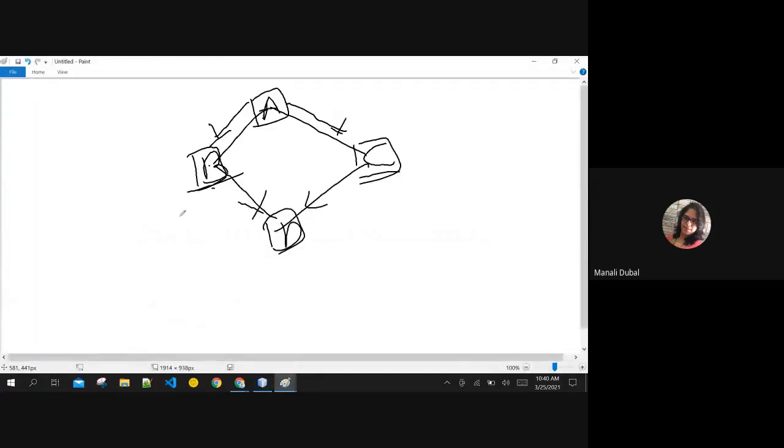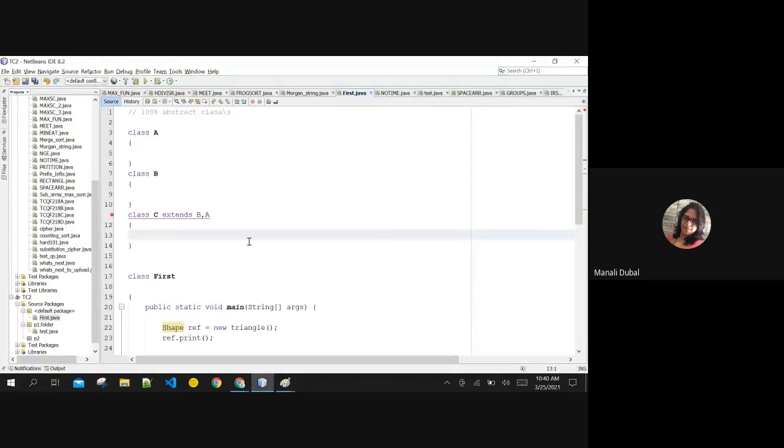But with the help of interfaces, this problem is solved. How? I'm showing you that thing. First, then I'll come to implements and extends. Before I show you that, I also want to convey one more thing here.